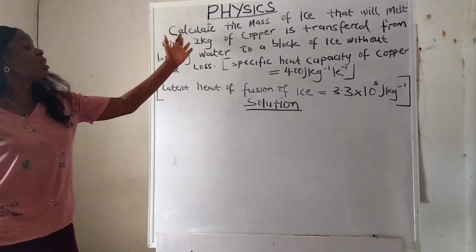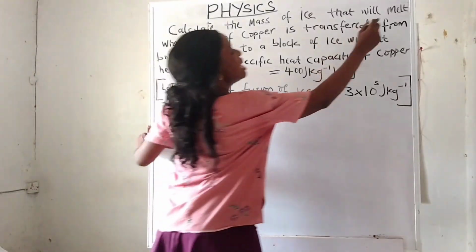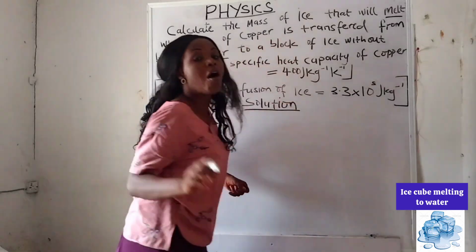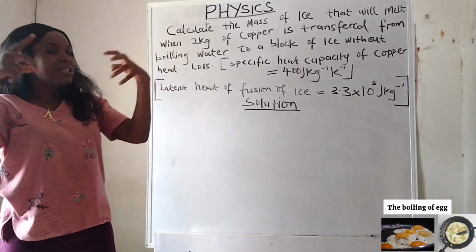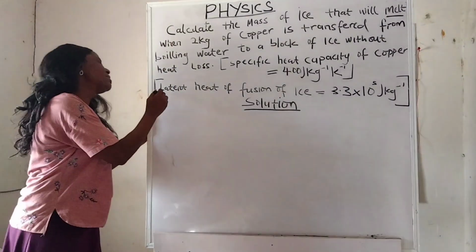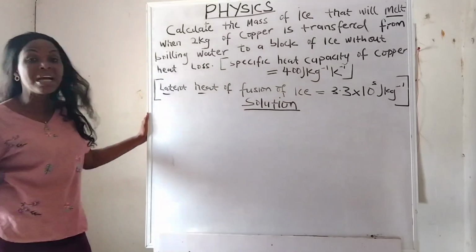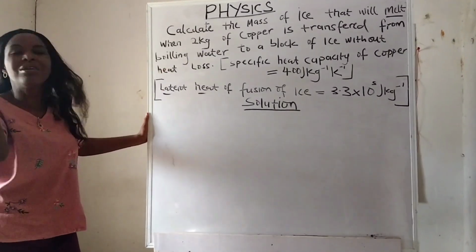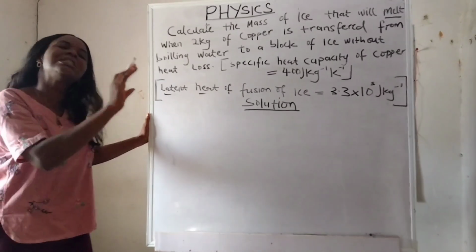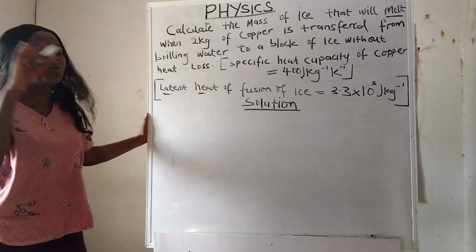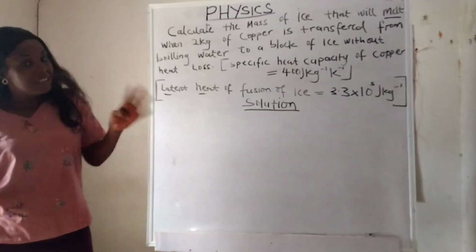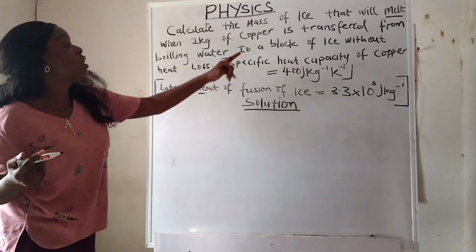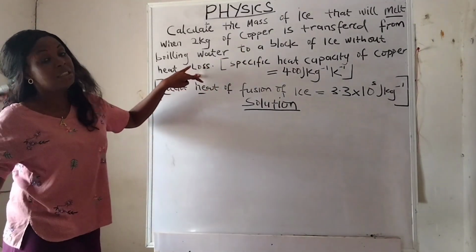In questions on heat, once you see something like melt, evaporate, or solidify, just know that latent heat is involved. You know why? The work of latent heat, generally, is to change matter from one state to another without changing temperature. And this question also tells us without heat loss, which means without changing temperature.